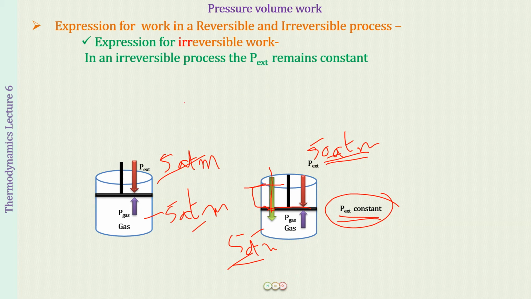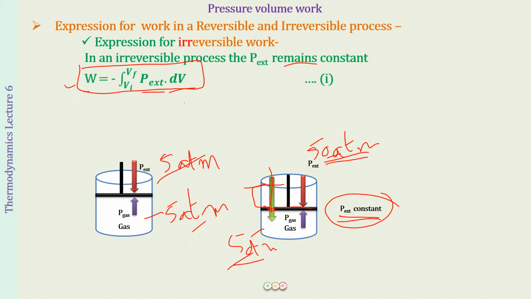So now we have that in an irreversible process, the external pressure remains constant. This you can write down. Now what do we have? The expression of work that we found initially, the total work done, is a general expression for any type of work, whether reversible or irreversible. Now we are going to change this in accordance with the process being irreversible. So we have work done equal to the integration from initial volume to final volume of P external into dV, and this is with a negative sign.